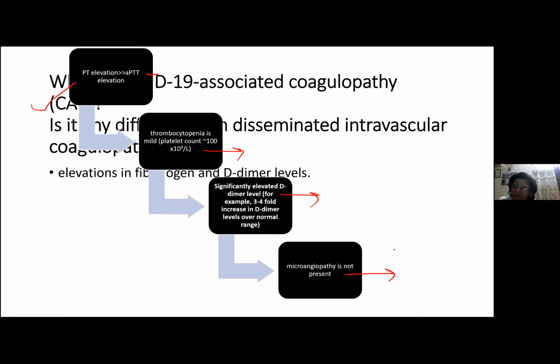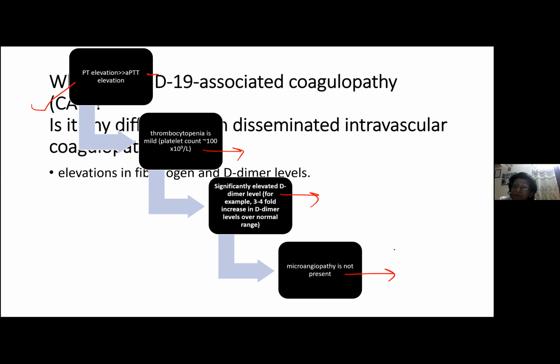So remember, how is CAC different from DIC? What are the features that you studied? Number one, PT is more elevated than APTT. Number two, thrombocytopenia is mild. Number three, significantly elevated D-dimer. Number four, microangiopathy is not present. Number five, elevated fibrinogen. The fibrinogen level is elevated, whereas it is decreased in DIC. So do you understand this? Everybody should be very clear about COVID-associated coagulopathy.